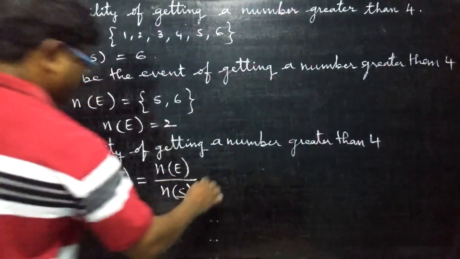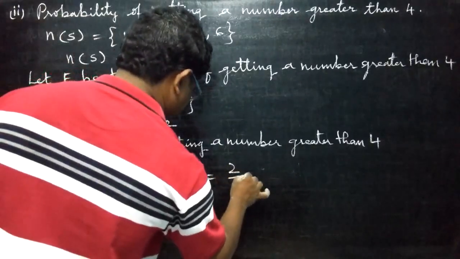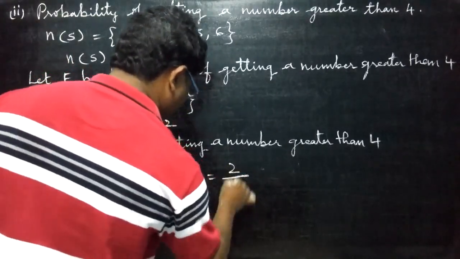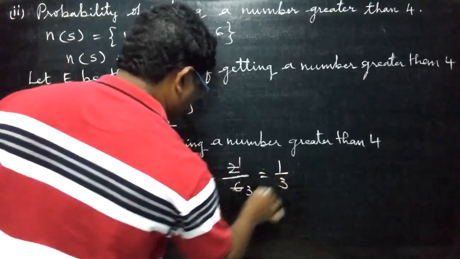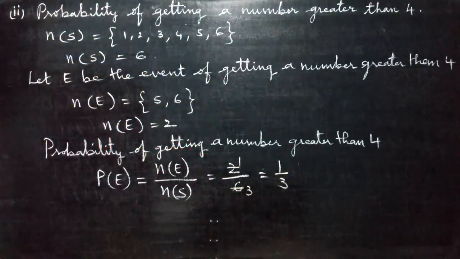So that is equal to 2 by 6. Here common table is there: 2 ones are, 2 threes are. So how much did you get now? 1 by 3. Write that conclusion clearly. Therefore, the probability of getting a number greater than 4 is equal to 1 by 3. Conclusion is very, very important.